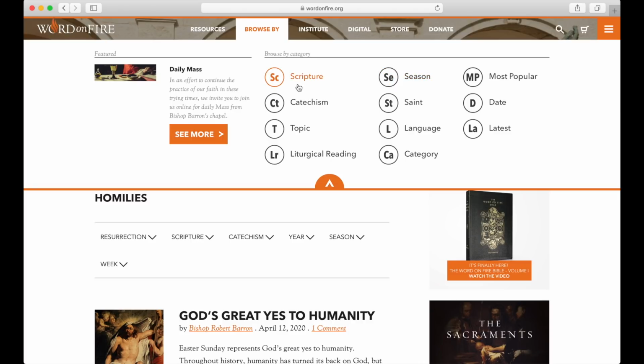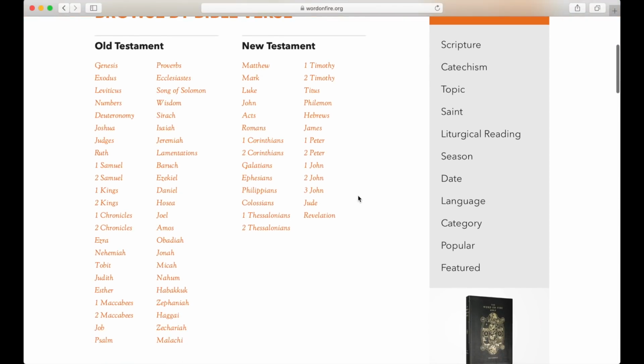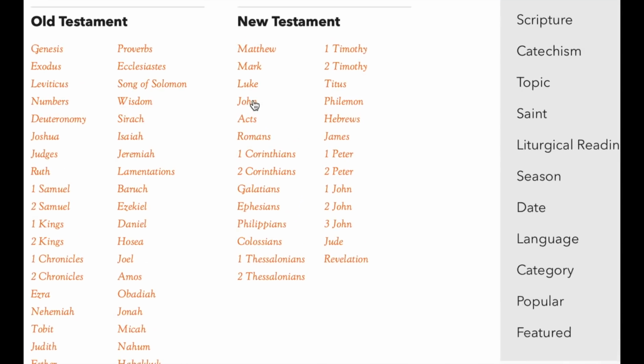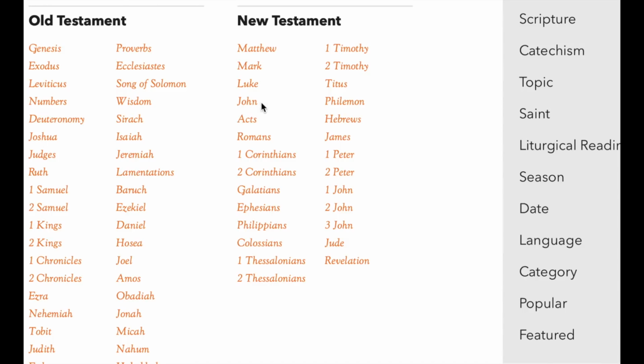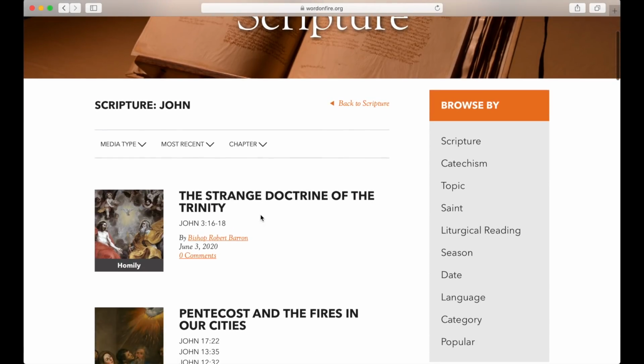Let's say I'm looking for a homily that relates to a specific passage in Holy Scripture. Let's do that. Let's click on this scripture category here. I'm directed to another page that allows me to search based on the book of the Bible. I mentioned earlier the resurrection. Maybe let's look for some homilies that relate to Jesus' rising again. In that case, I'm going to go to one of the Gospels. Let's go to the Gospel of John. I'm just going to click this link that says John right here. The page will reload, and it shows me all of the content related to the Gospel of John.